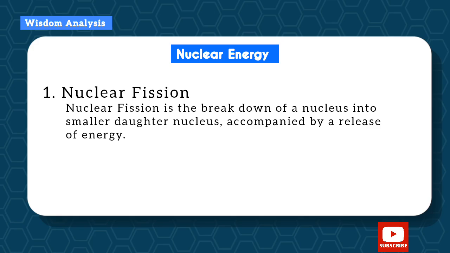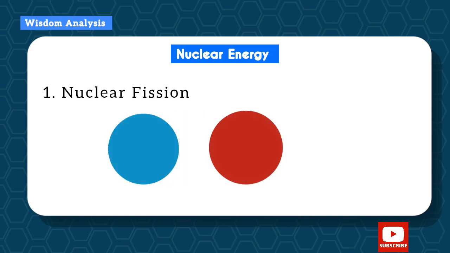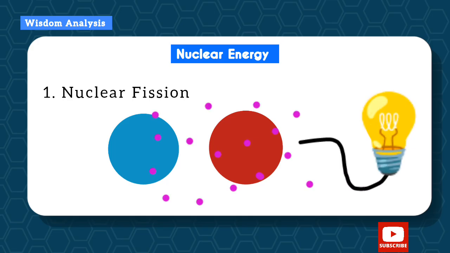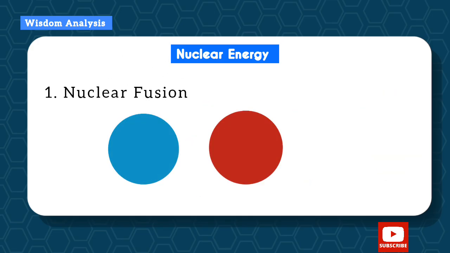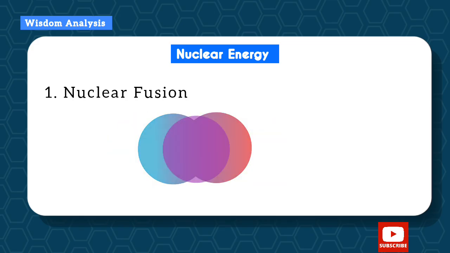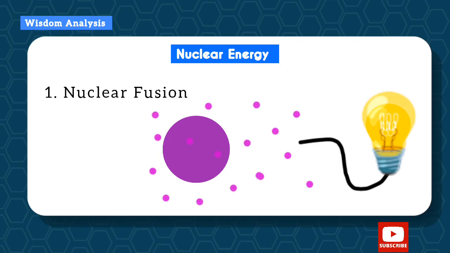Okay, nuclear fission is the breakdown of a nucleus into smaller daughter nuclei, or different daughter nuclei, accompanied by a release of energy. So the nucleus breaks into smaller daughter nuclei with a release of energy, and this energy can be used for power. Now we also have nuclear fusion, in which two nuclei are merged together to create one nucleus, which also results in the release of energy that can be used for power.